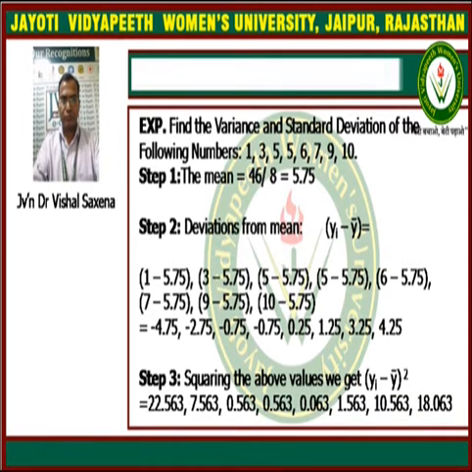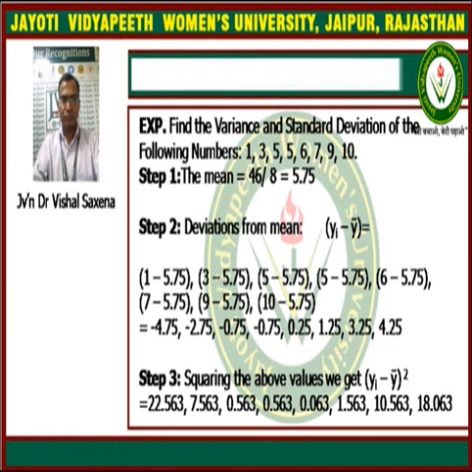The second step is to find the deviations from the mean, that means yi minus y bar. So we have to find all the deviations from the mean value. Here yi is the given data, and y bar is the arithmetic mean, which has come to 5.75.